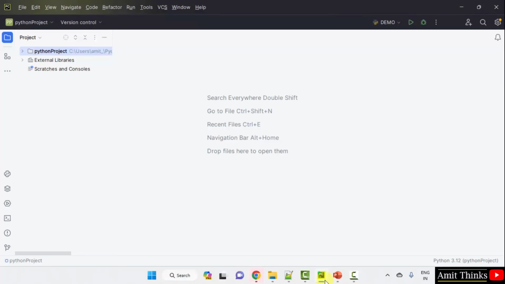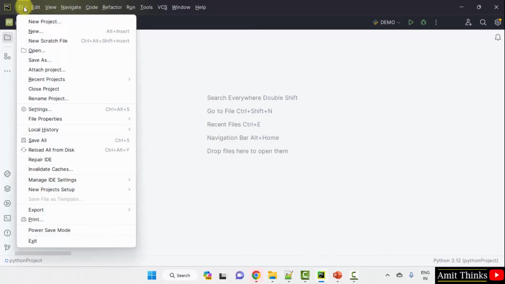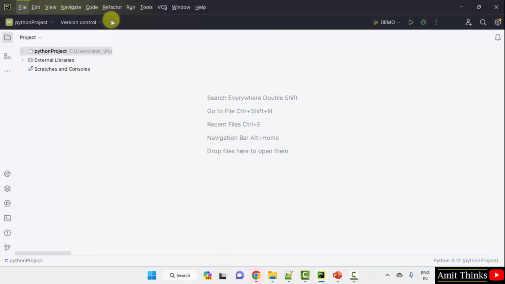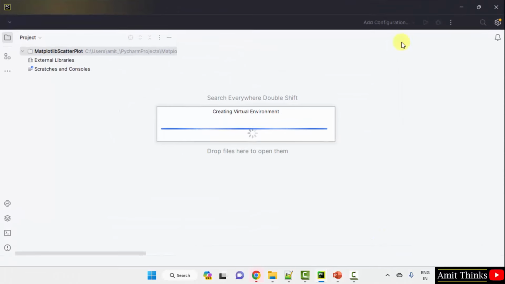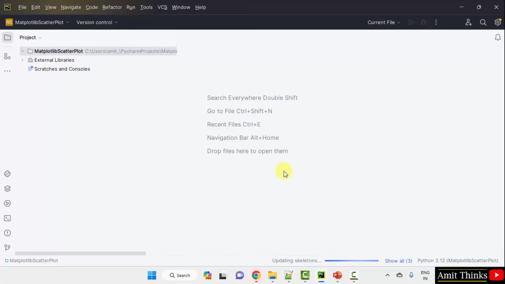Here we have our PyCharm IDE. We have used the free and open source PyCharm Community Edition. So let us create a new project. Go to File, click New Project, add the name of the project. You can add any name to your project. Okay, and here is the location of our project. Our project will get saved here. Click Create to create the project. So we have created the project.